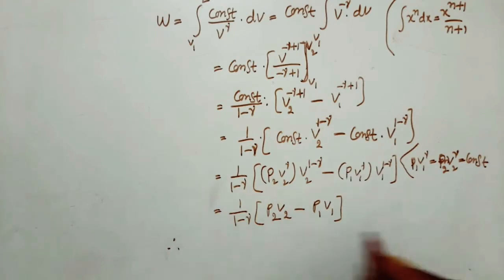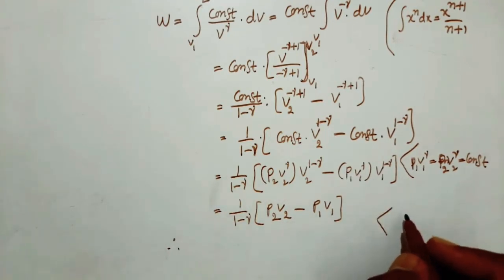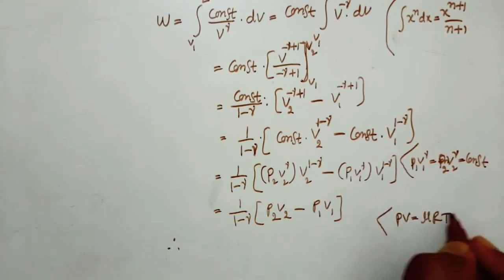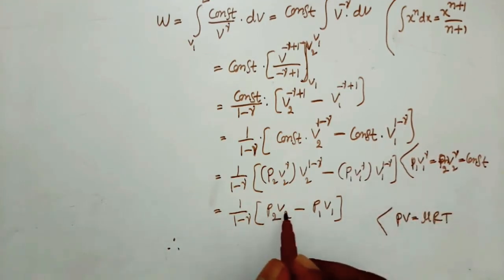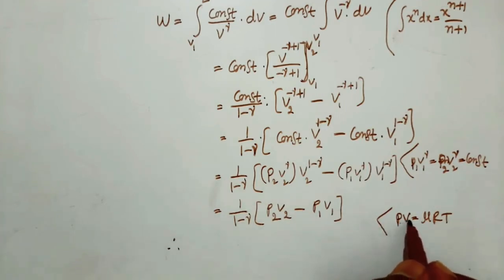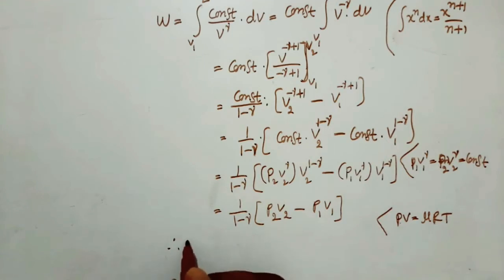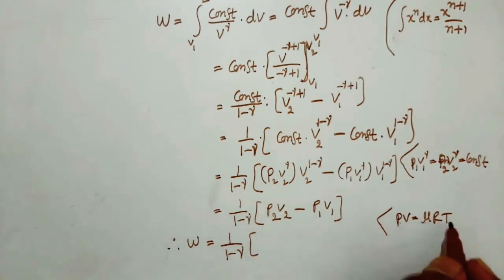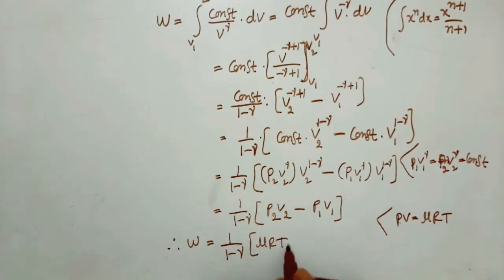We know for ideal gas PV is equal to mu RT. So here P2 V2 is equal to mu RT2. So work done in adiabatic process W is equal to 1 by 1 minus gamma, here P2 V2 is equal to mu R T2, that is mu R T2 minus mu R T1.